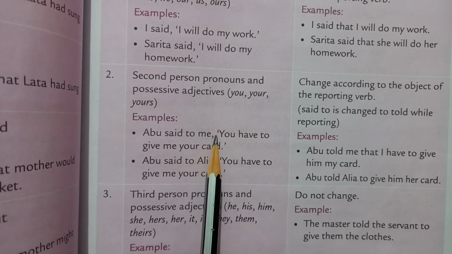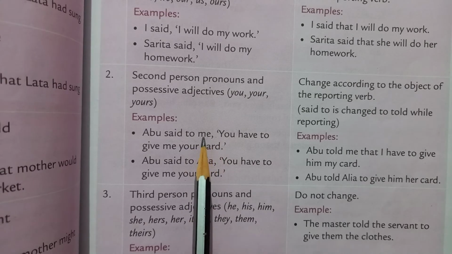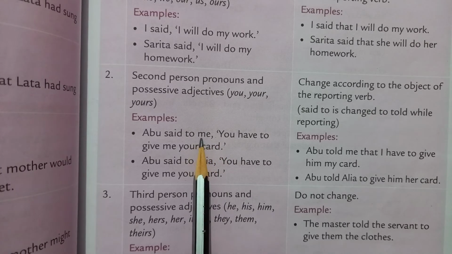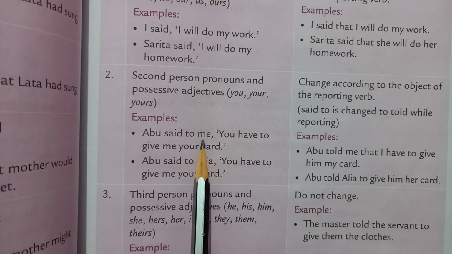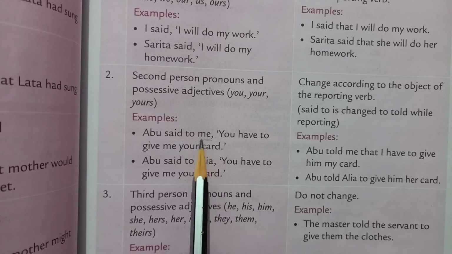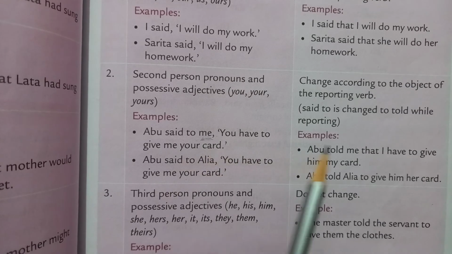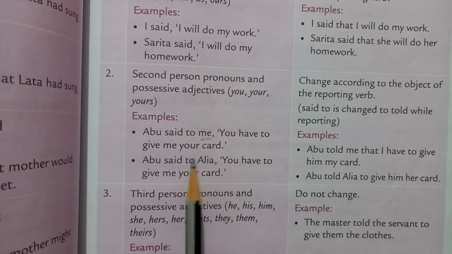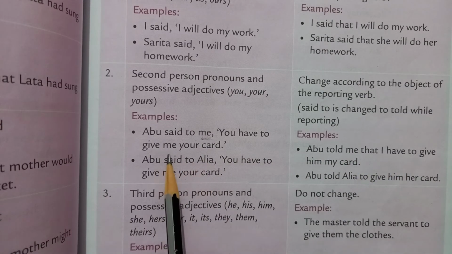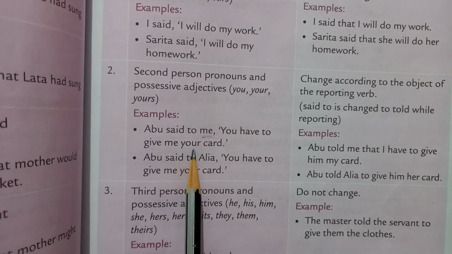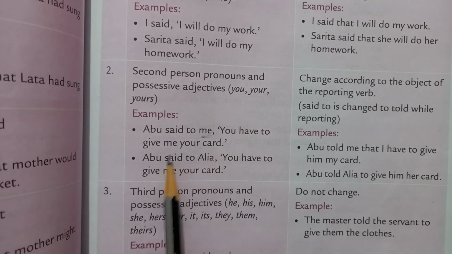Abu told me that I, means we have to change it according to the object of the verb. So here the object is me. Me means I. So I have to give him my card.